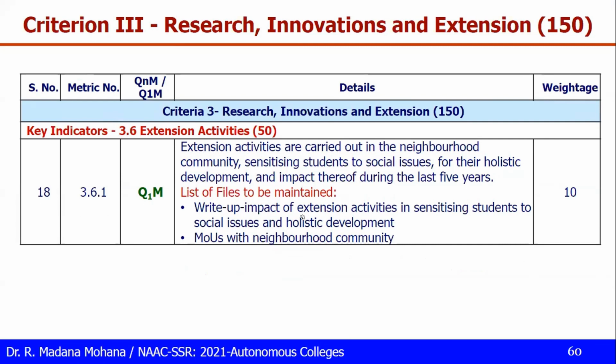Then students participated, number of students benefited, MOUs with any neighborhood community. If you do any activity within the institution, generally they won't consider it here. So specifically they mentioned neighborhood community, where your institute's faculty and students participate in activities outside.